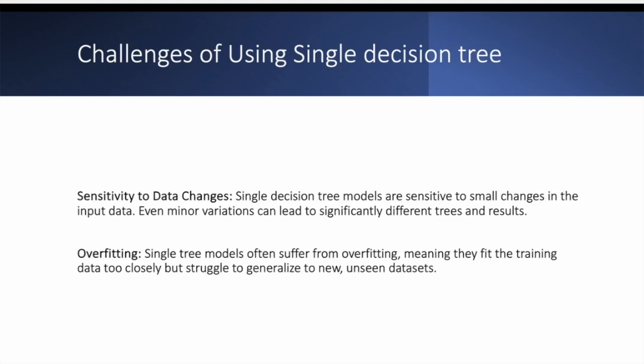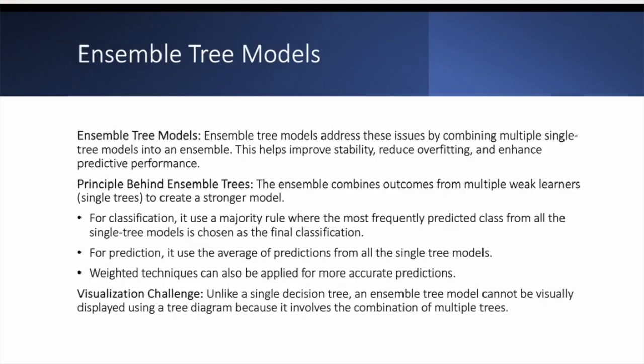So to overcome these two problems, overfitting and sensitivity to data changes, we have to think about unsampled trees. Unsampled trees are a very simple concept: we use unsampled trees to combine multiple single trees into an unsample. This improves stability, reduces overfitting and enhances predictive performance. And what is the principle behind this? As we said, we are combining multiple single trees to create a stronger model.